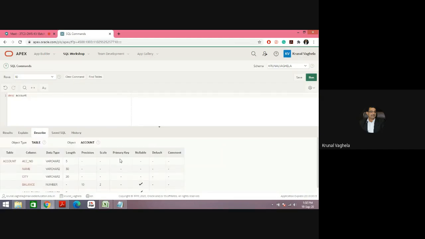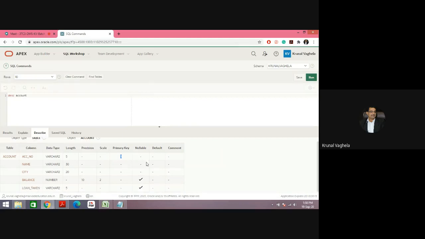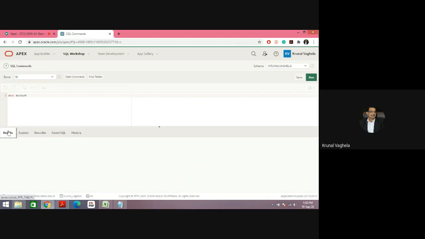Our account number is the primary key, and a primary key should not be null. Nullable is no because we have kept the not null constraint. Balance and loan_taken, we have not kept any null constraint. We have kept other constraints, but the not null constraint we have not kept, so it is nullable. You can keep it blank. You can also keep a null or not null constraint over here as you like. So my table is created now.